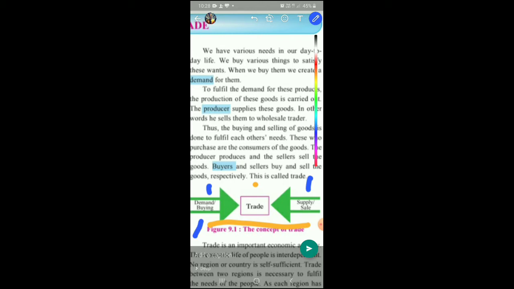When a thing is bought, it is being sold. So where there is buying, there is selling. Where there is demand, there is supply. And this demand, supply, this buying and selling leads to trade. Is that very clear? I repeat once again. Where there is demand, there is supply. Where there is buying, there is selling of the goods.